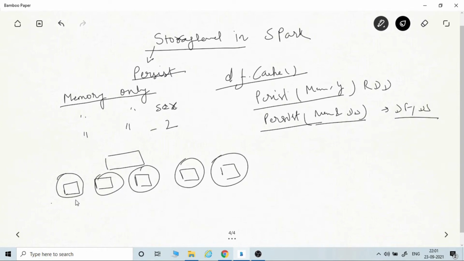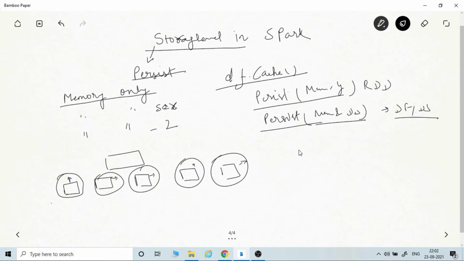When you use cache or persist, these partitions are cached on these servers. Each partition, wherever it is located, is cached on that particular server, either in memory or in disk. We already explored what storage level is, so as per the storage level that we use with persist, they will be cached.